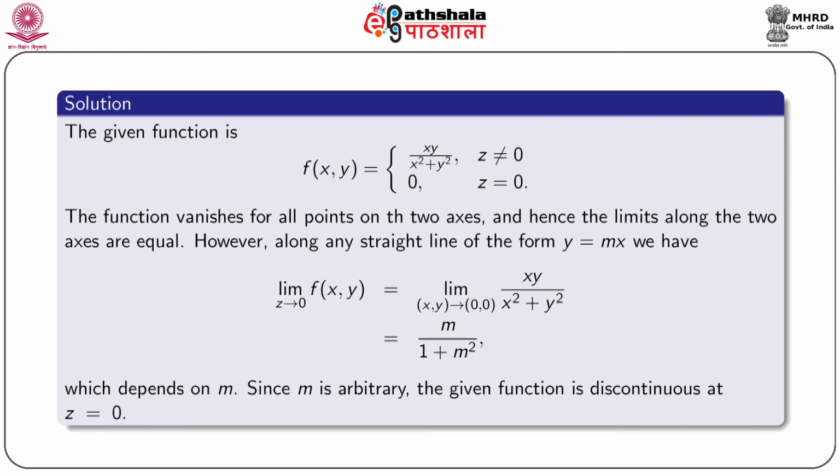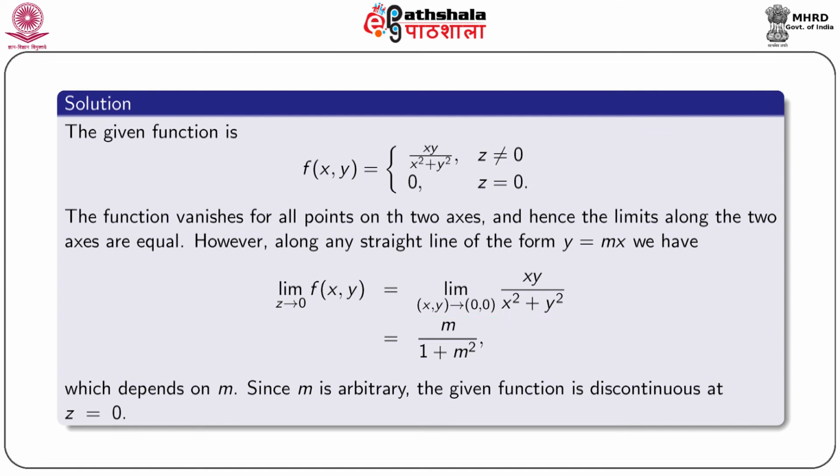However, along any straight line of the form y equal to mx, we obtain the limit as z tends to 0 of f(z), equal to the limit as (x, y) tends to (0, 0) of xy by x square plus y square.